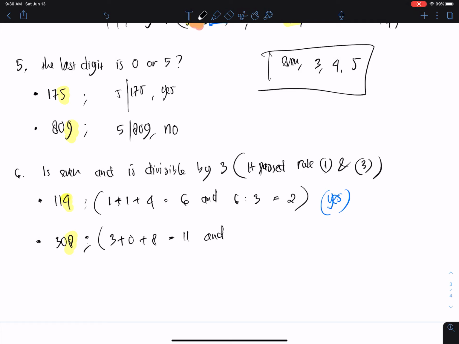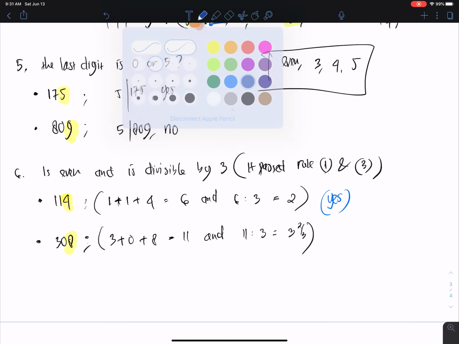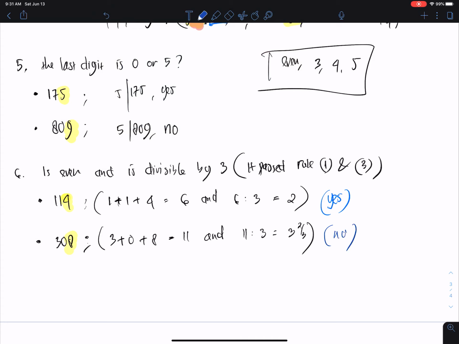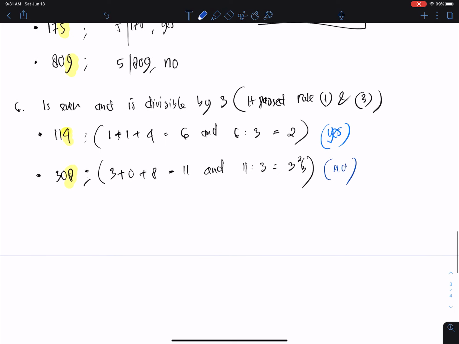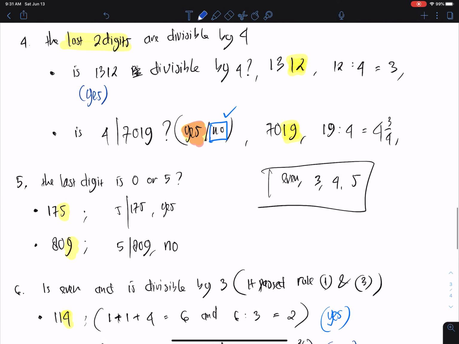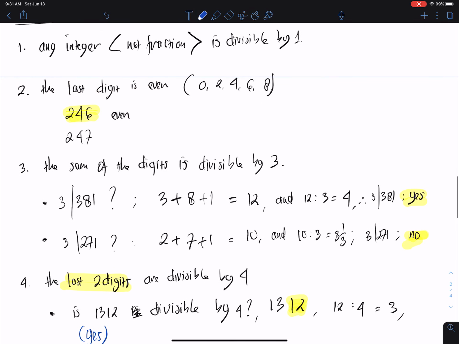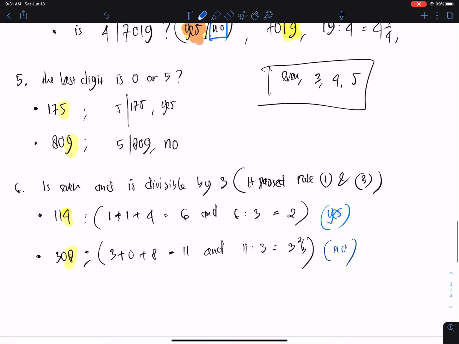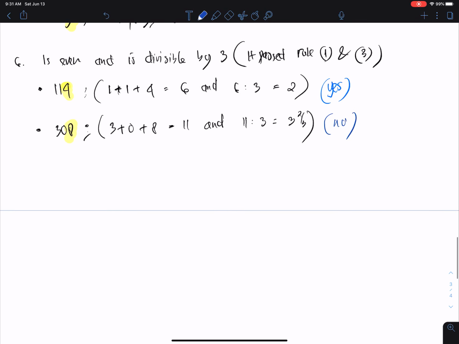But 11 divided by 3 is 3 2/3. So this one definitely is not. Okay, it is an even number but not divisible by 3. So as I mentioned earlier, there are numbers that fulfill more than one rule about divisibility, but there are also numbers which only fulfill one rule in divisibility, like that.